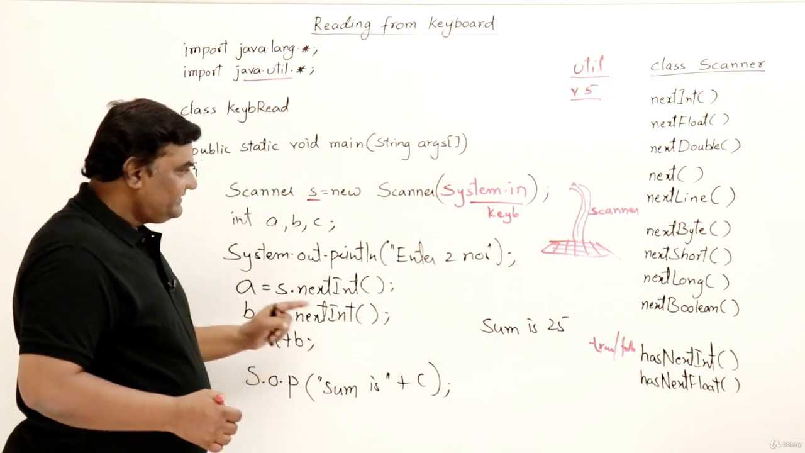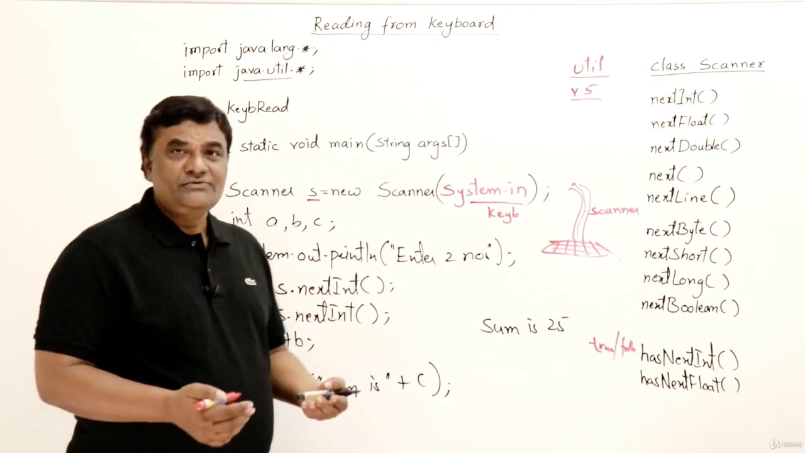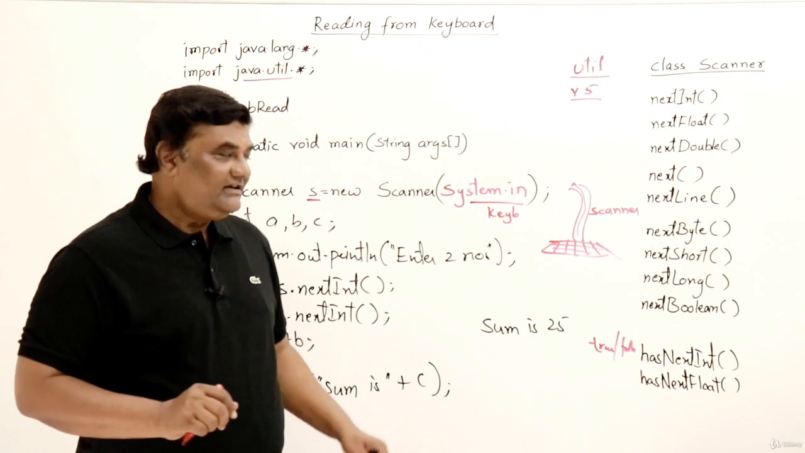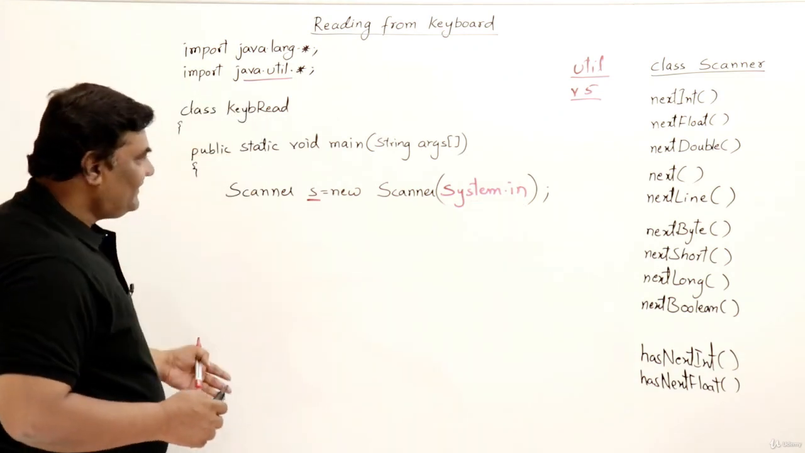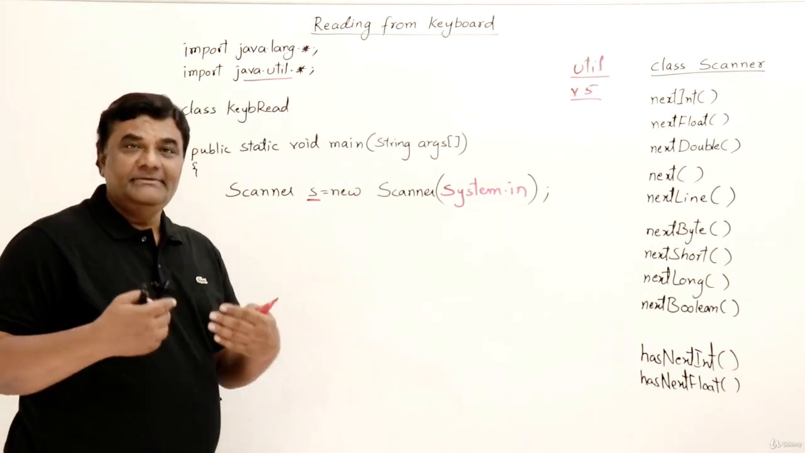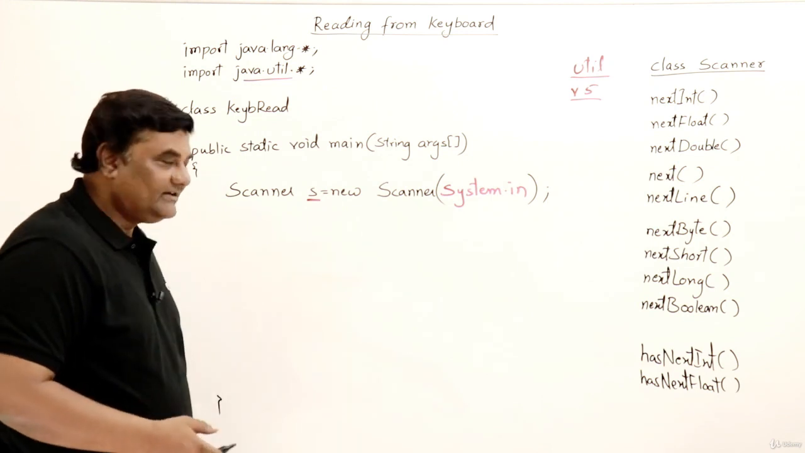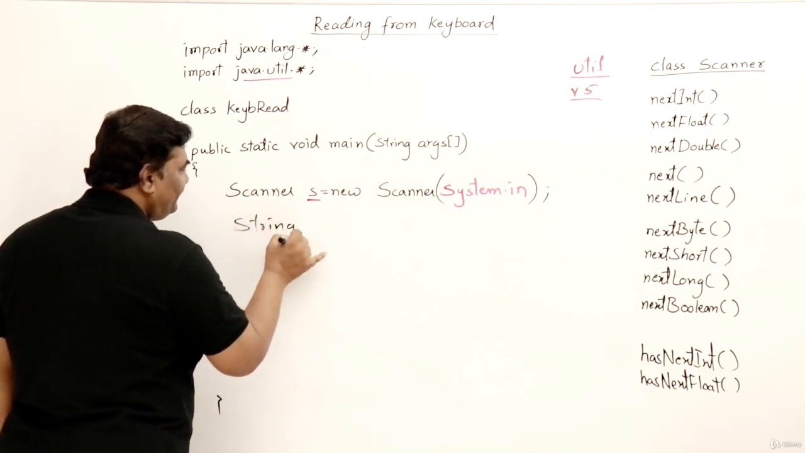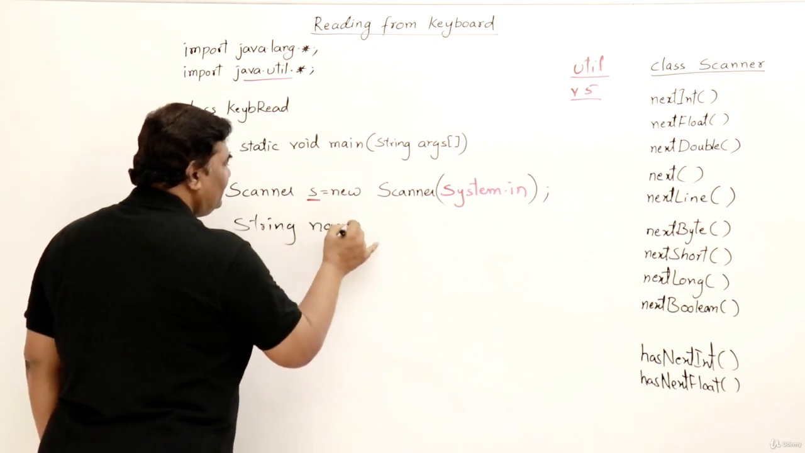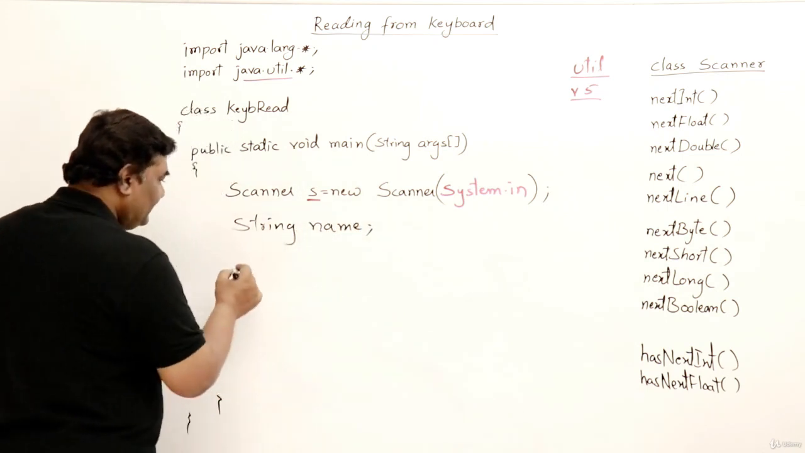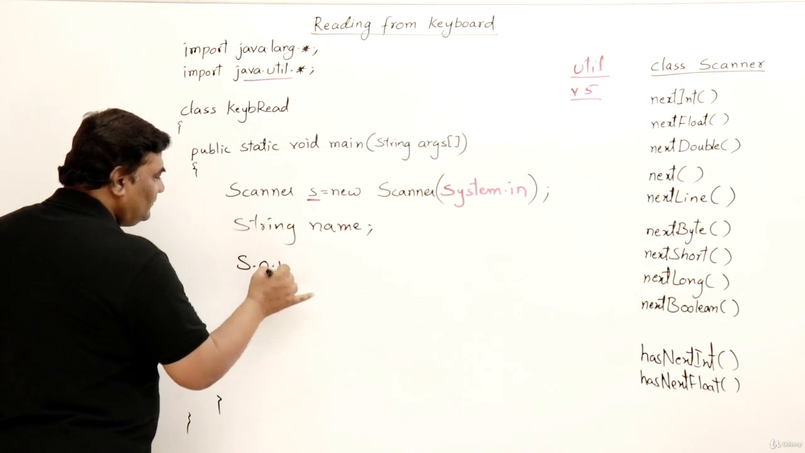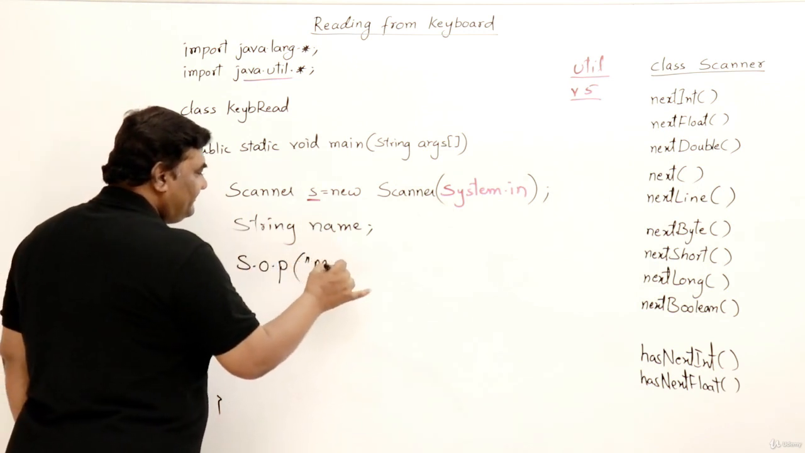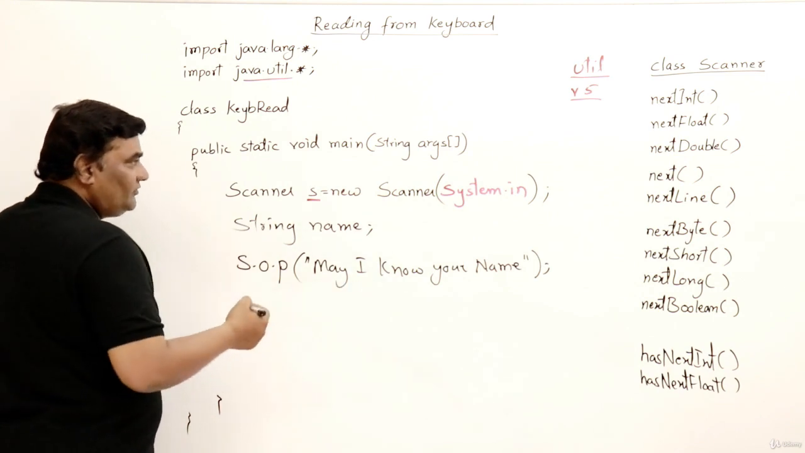Now I will remove these things. Then I will write one more program just to take the name of a person and give a welcome message. Here I will write the statements for reading the name of a person and giving a welcome message. For that I should read a string, so I should declare a variable of type String, and let us call the variable name. Now system.out.println, right? May I know your name? Now after giving a message, I want to read.